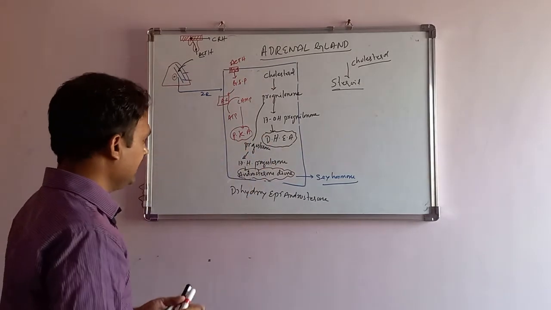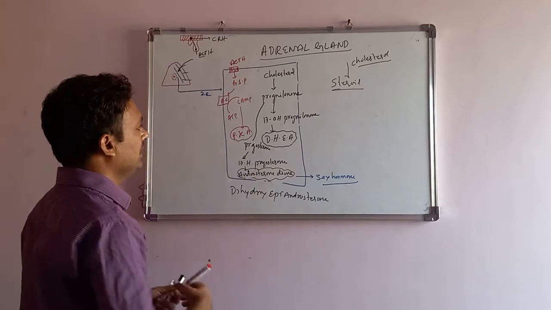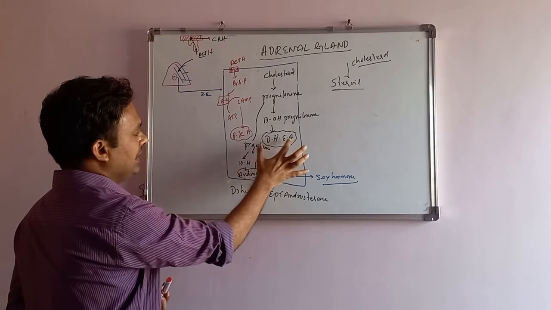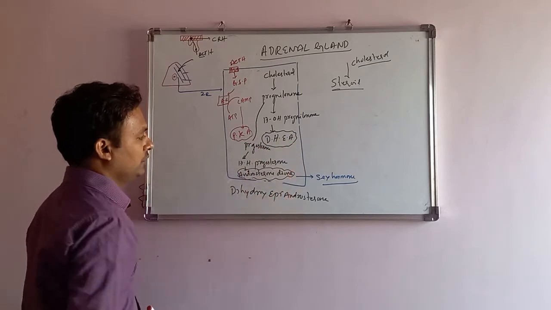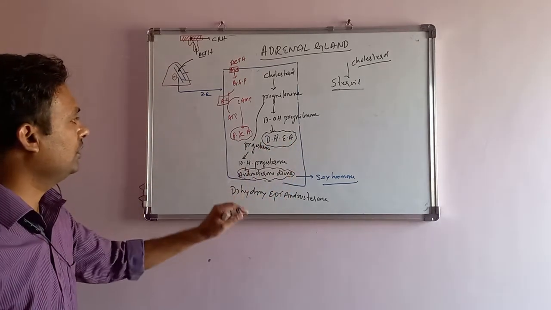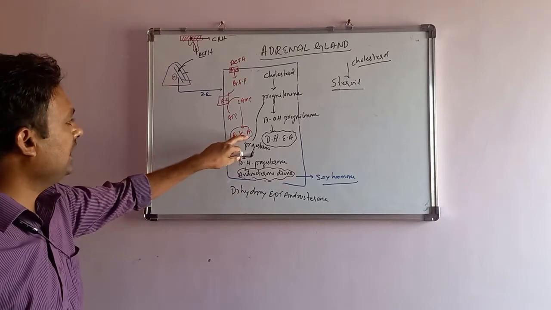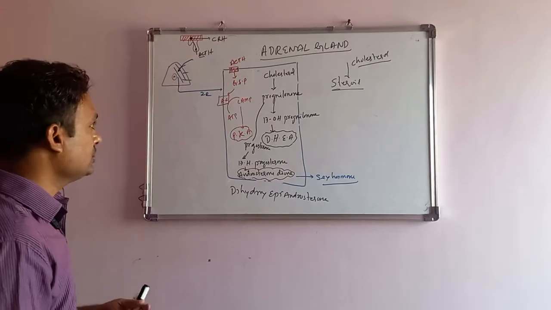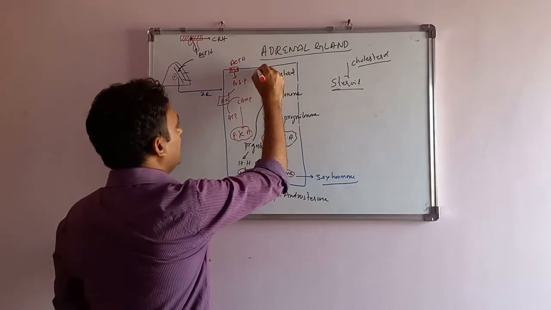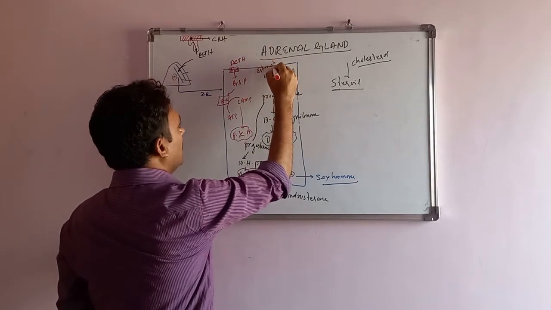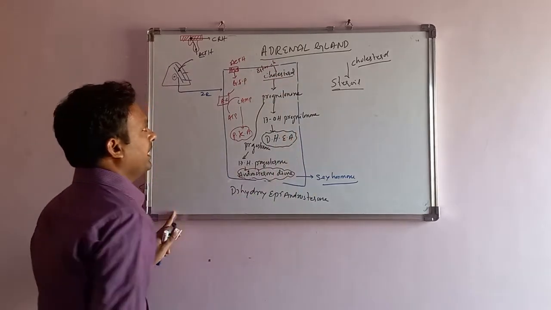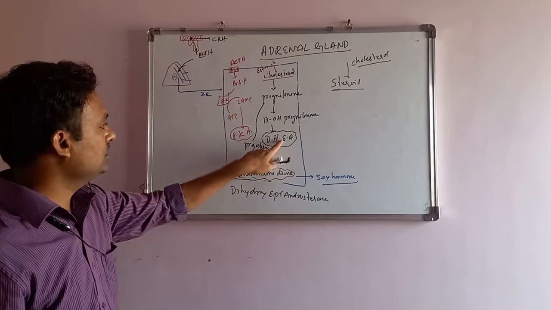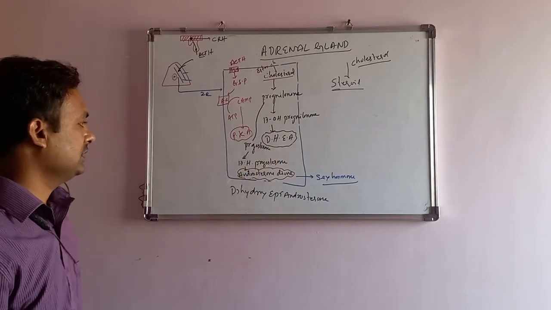This protein kinase A will be stimulating all the steps to synthesize DHEA and androstenedione. In the presence of protein kinase A, this will be much faster, and it also converts ester cholesterol into free cholesterol, so that it can be used in these two productions.